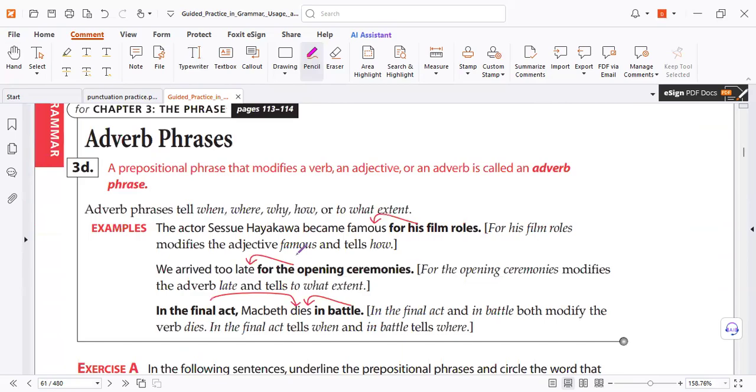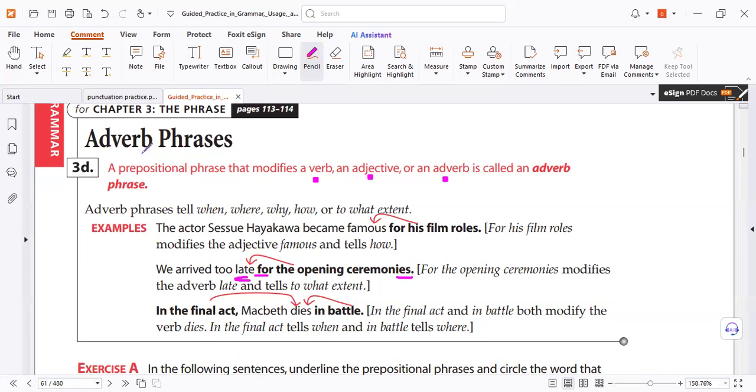Adverb prepositional phrase. We call it a prepositional phrase, but it modifies a verb, adjective, or adverb. It comes after one of these. I call it an adverb, so just check the meaning. The beginning, the end. It comes after "late," so it tells you late for what?